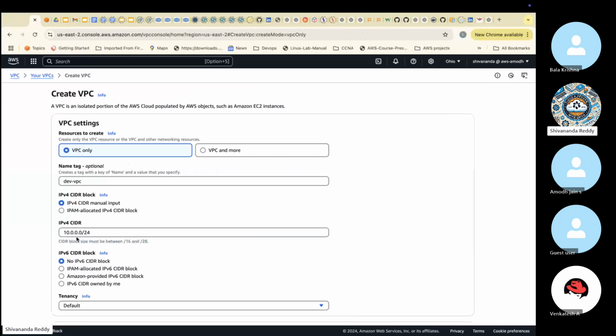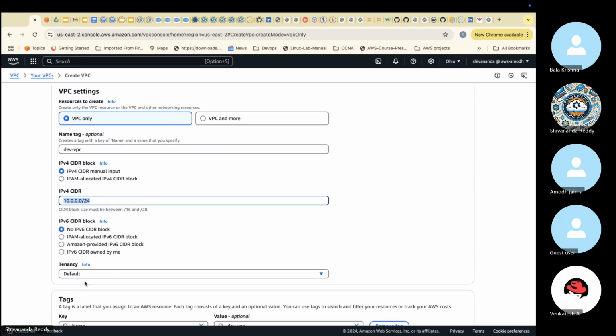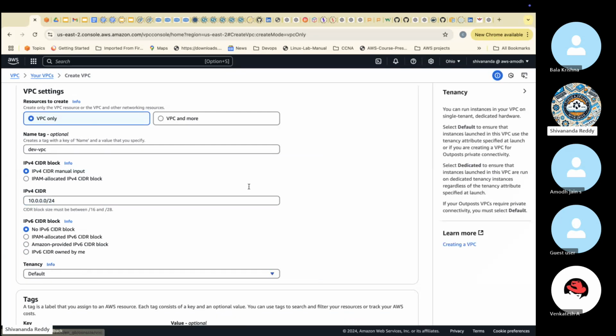Now this is the range I gave. If I use this range, how many IPs will I get? 256 IPs in total. But 256 minus 5, because we know that 5 IP addresses won't be available. If I do minus 5, how many are available? 251.